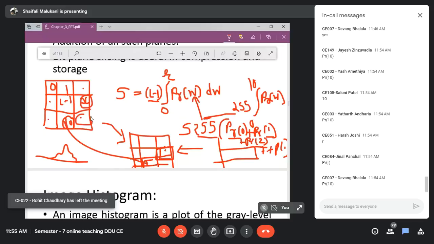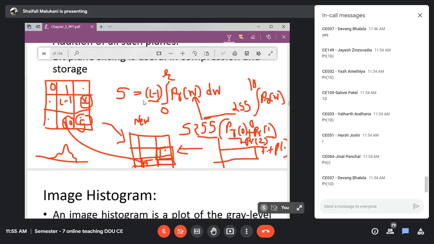Then I will go to the next pixel and check its value. Suppose it is 5. Then I will integrate from 0 to 5: 255 times PR of 0 plus PR of 1 up to PR of 5. Whatever result I get, I am going to place here. In that way I will repeat for all the pixels, so I will get a new image, and that new image will also have its histogram, and that histogram will be the equalized one. That is what the meaning is.